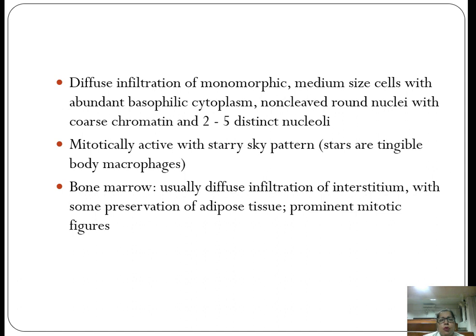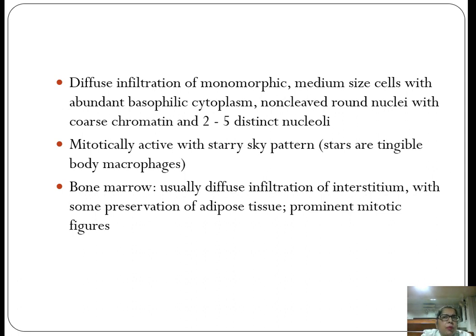Diffuse infiltration of monomorphic medium-sized cells with abundant basophilic cytoplasm, non-cleaved round nuclei with coarse chromatin and 2 to 5 distinct nucleoli are seen in Burkitt lymphoma. The characteristic finding is the starry sky pattern. The starry sky pattern is due to the presence of numerous tingible body macrophages.